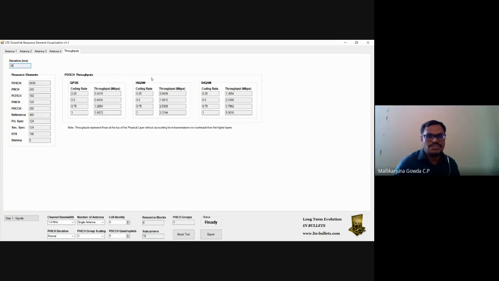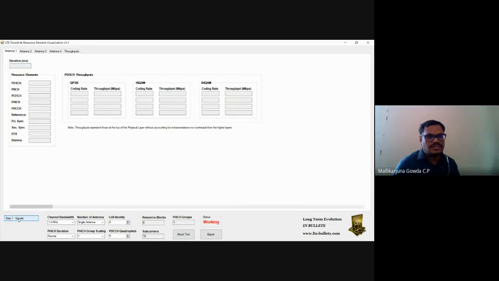So when 16 QAM is used, for different coding rates, what is the throughput? Similarly, when 64 QAM is used for different coding rates, what is the throughput? So any doubt in this, you can play with this for better understanding of the concepts, especially the frame structure, these channels, throughput calculation, all those things you can play with this. And even cell identity. Here I have taken cell identity as 0.